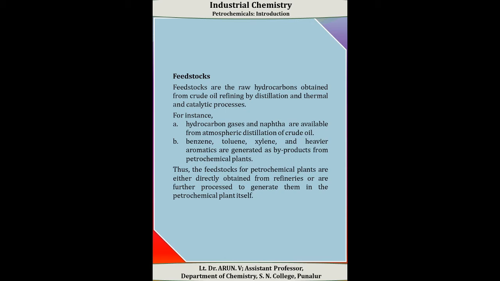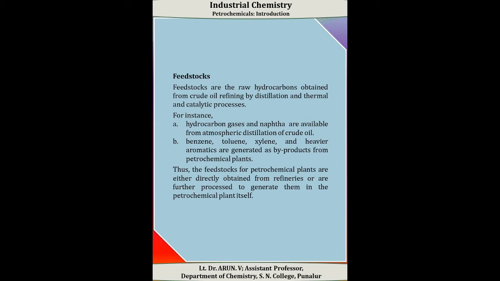Let us study what is a feedstock. Feedstocks are raw hydrocarbons obtained from crude oil refining by distillation and chemical and catalytic processes. For example, hydrocarbon gases and naphtha are available from atmospheric distillation of crude oil, and these are the feedstock of one.